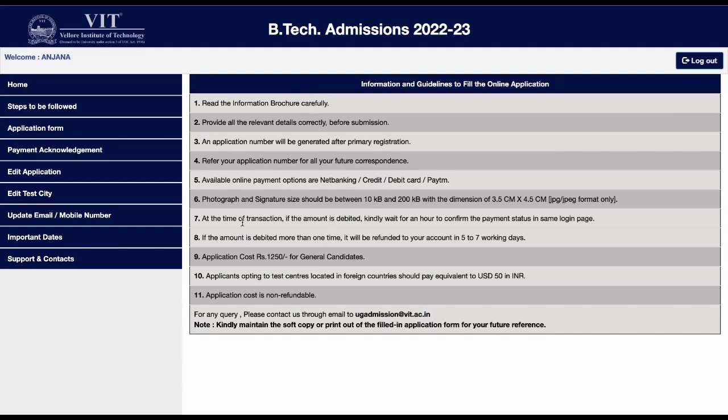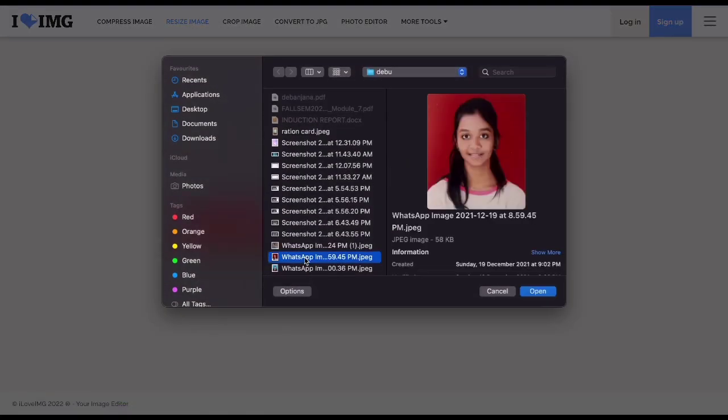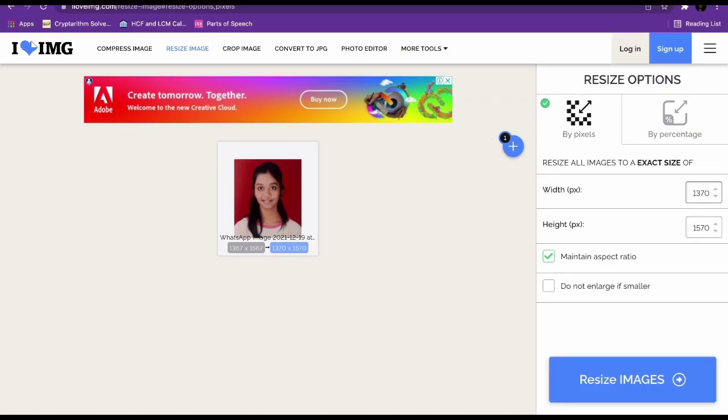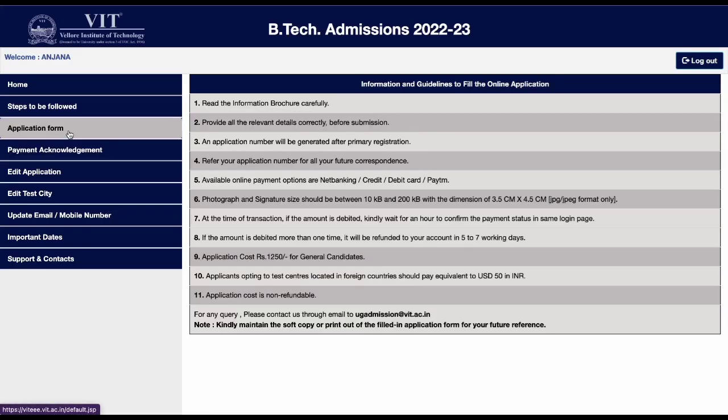So the steps you need to follow are the general steps, and the payment required is 1250 for general candidates. And the sixth point is very important, which is the resizing of photo and signature. So to resize the photo and signature, I am visiting the website I Love Image and selecting my photograph, and then putting the desired width and height as mentioned in the sixth point.